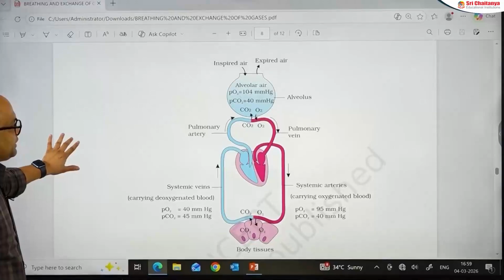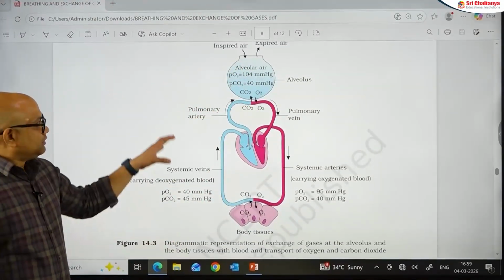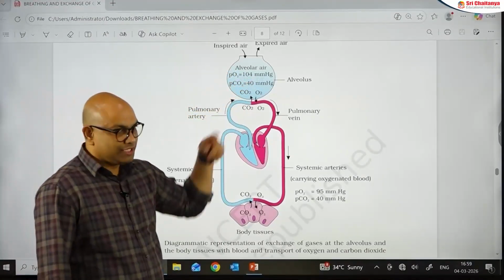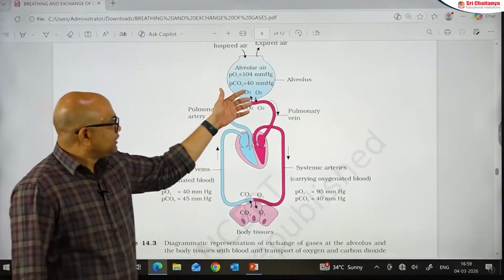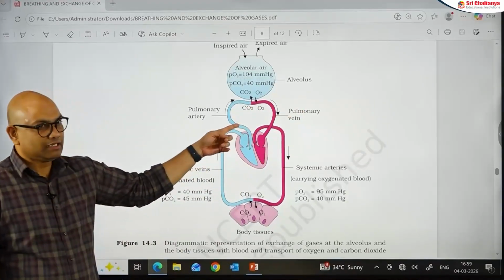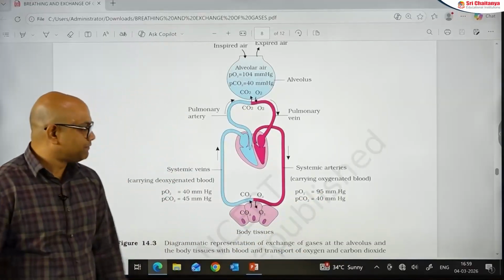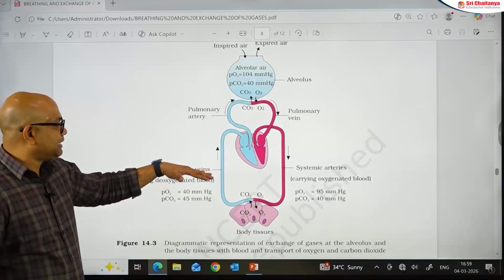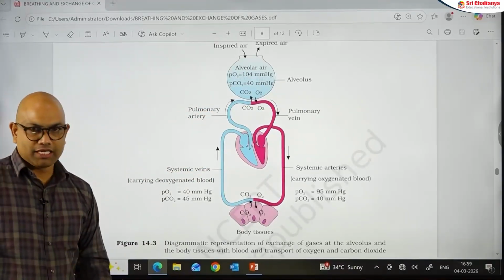So, when it comes to the exchange of gases and partial pressures, see this picture. The partial pressure of oxygen in the alveolar air is 104 mm of Hg and the carbon dioxide is 40 mm of Hg. When it comes to the partial pressure of oxygen in the pulmonary vein, which is oxygenated blood, it is around 95 mm, and systemic arteries is also oxygenated blood around 95 mm of Hg. In the tissues, the partial pressure of oxygen is 40, and the deoxygenated blood, that means systemic veins and pulmonary arteries, the partial pressure of oxygen is again 40 mm of Hg.